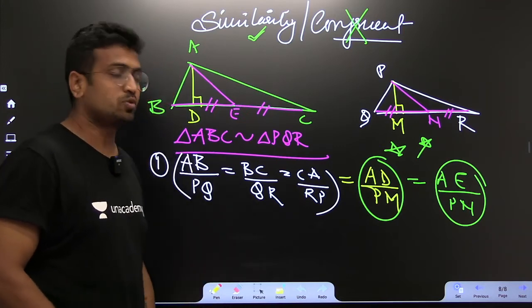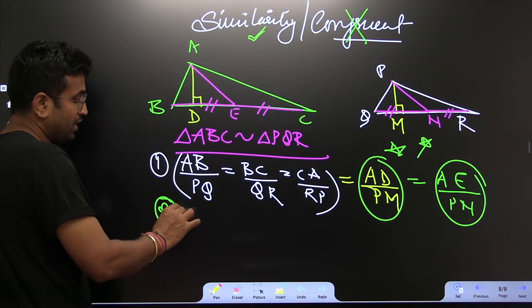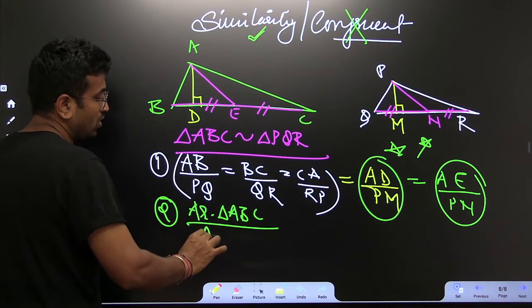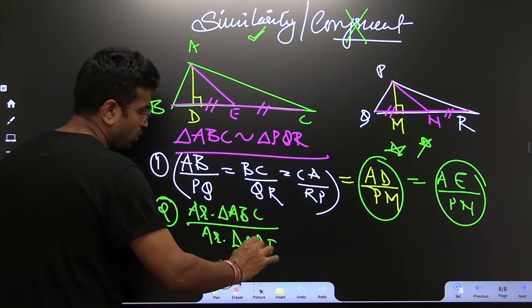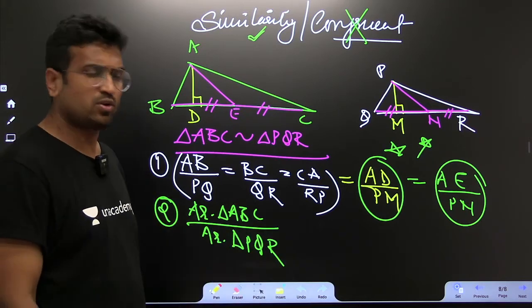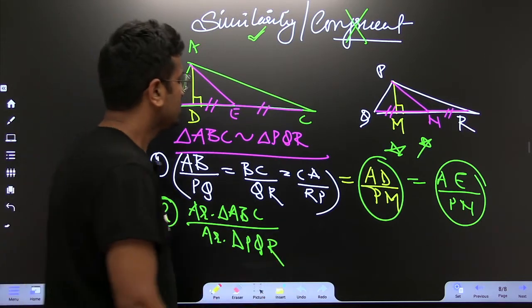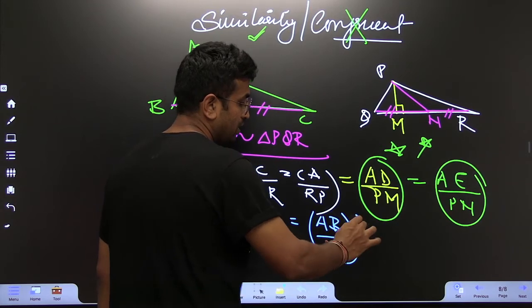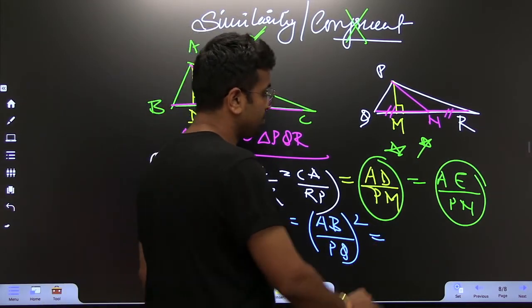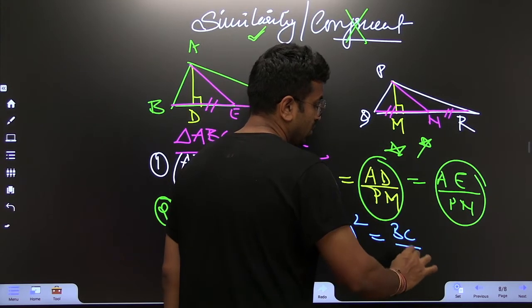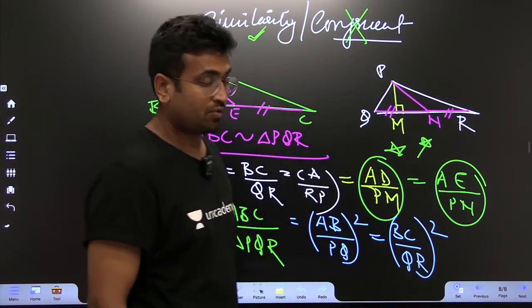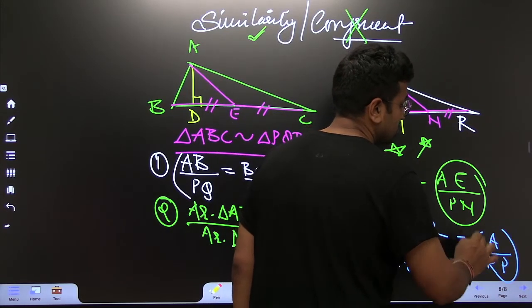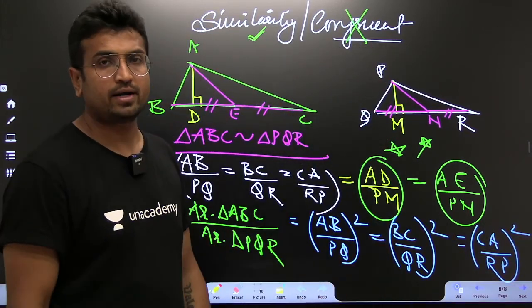Listen to this. There's one more benefit you can avail, and that is area of triangle ABC upon area of triangle PQR. What is this? We know that area means centimeter square, right? So in this case, we may write AB upon PQ whole square, we may write BC upon QR whole square, we may write CA upon RP whole square. That's not a bad idea.